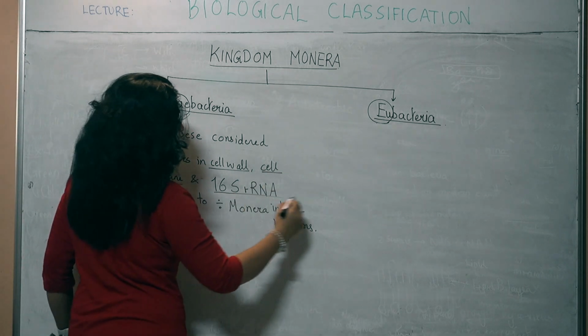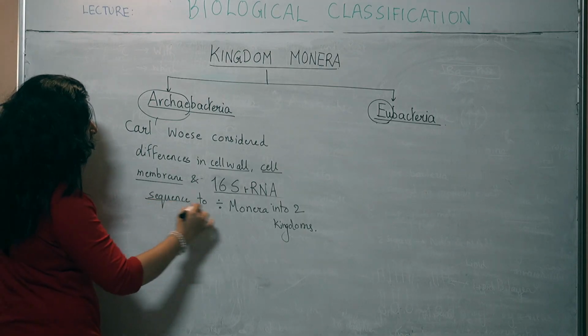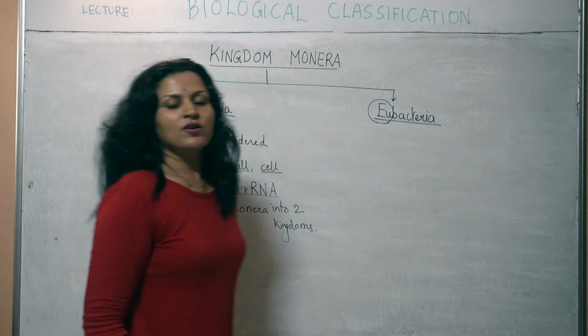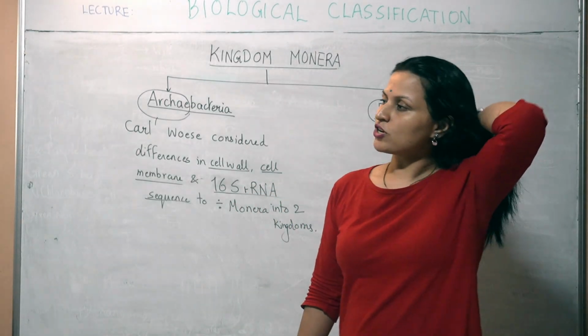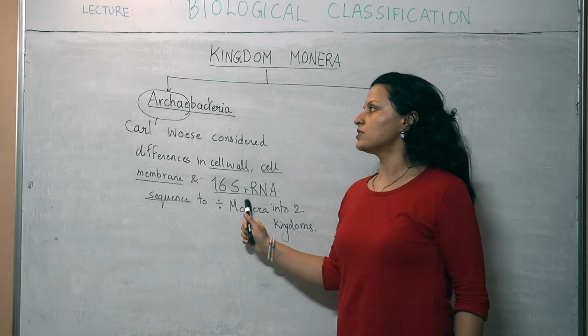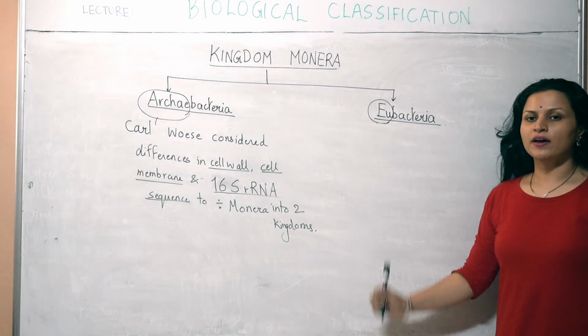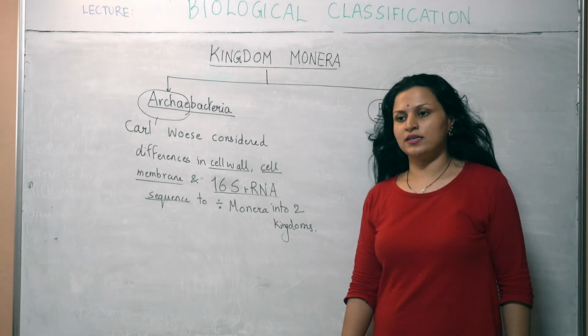There are differences in this thing called 16S rRNA sequence as well. But right now I'm not telling you what that 16S rRNA is. We will come to know about it in future. But this is what he considered for dividing Monera into archaebacteria and eubacteria.